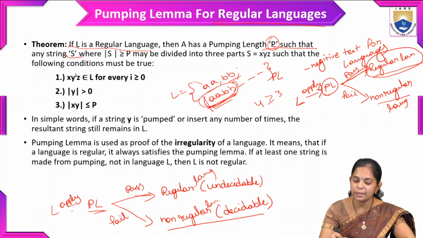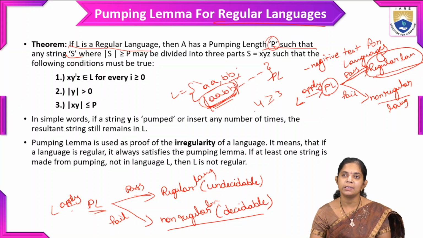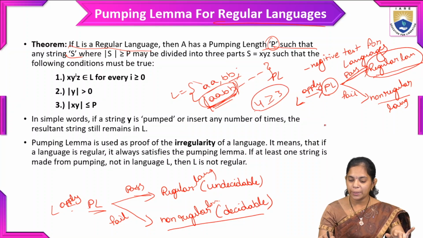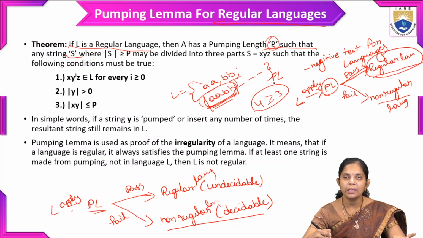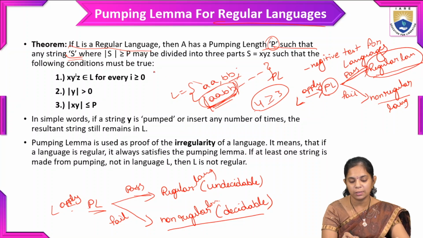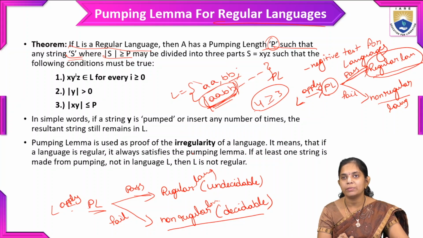So the length of the string is 4. We choose one string from the language that follows this condition: the mod of S, the length of the string, is greater than or equal to P, and it may be divided into 3 parts.